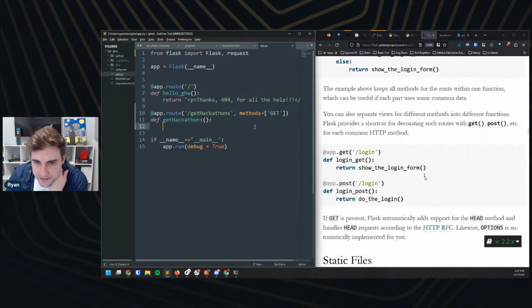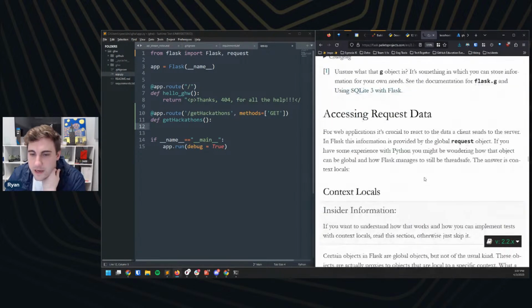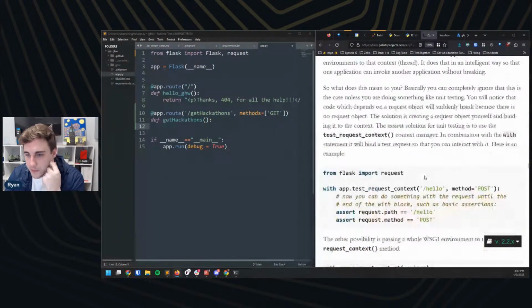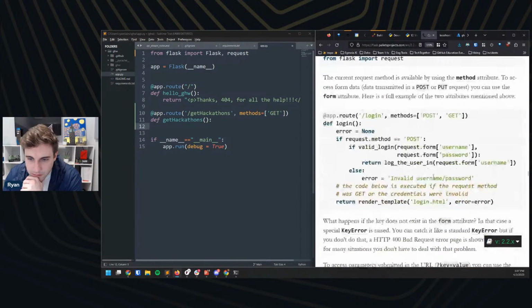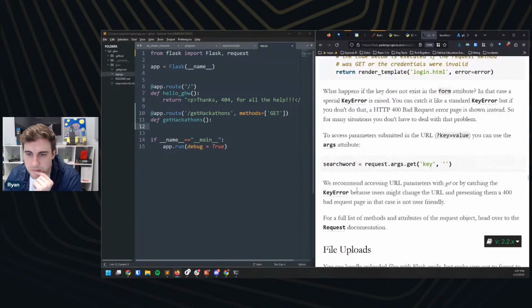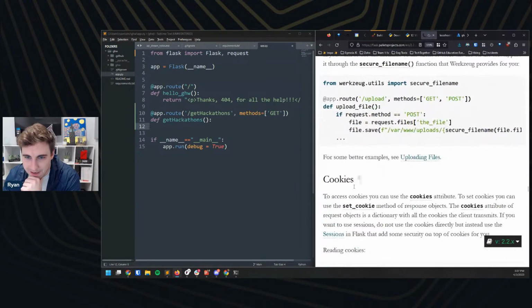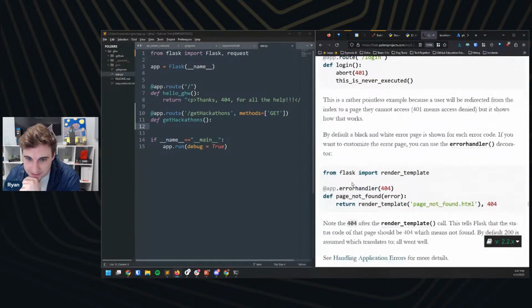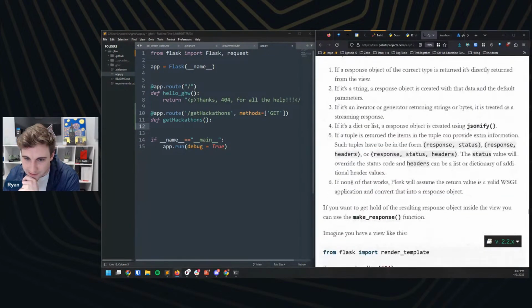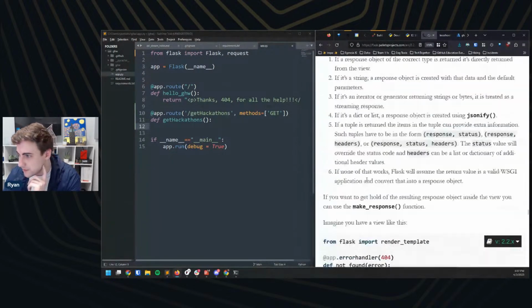Let's see if there's another example in here. So rendering templates, maybe not what we need. Accessing request data. We're going to have to come back to this. We do want to do a post request in a second. Here's a get request. No. I'm intentionally looking for an example here, although I can take my best guess. I'm not seeing any others in here, at least quickly. That's okay. We'll figure it out ourselves.